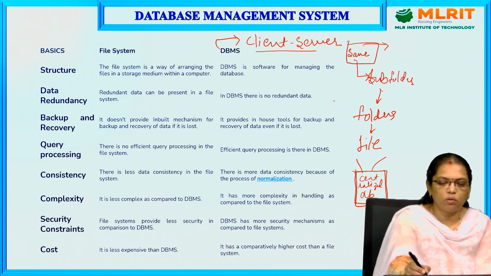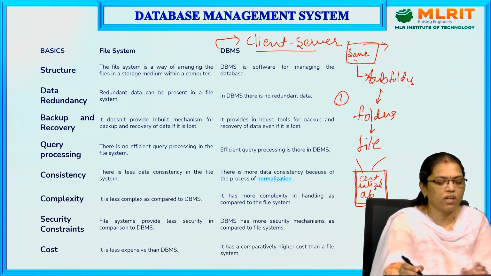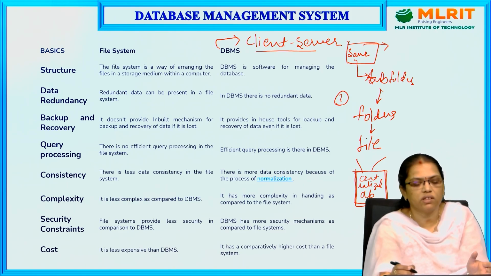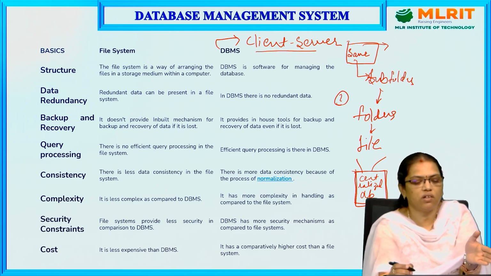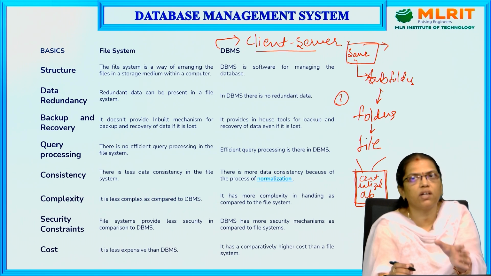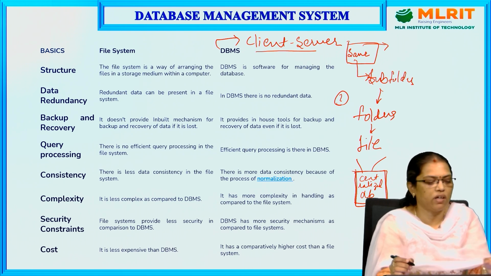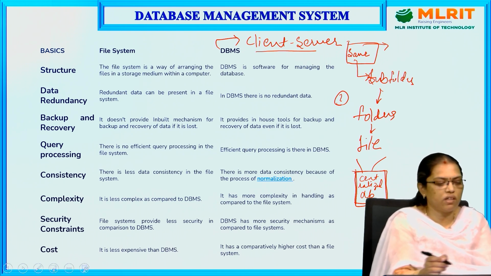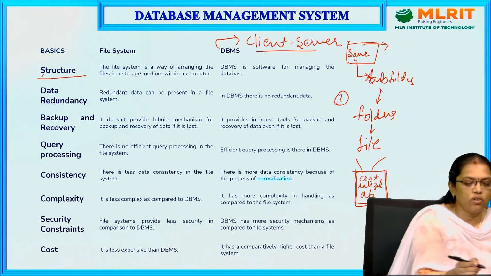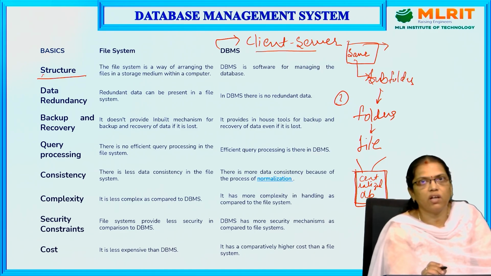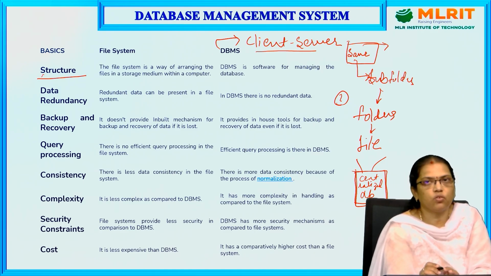Now, through these points, we will discuss the disadvantages of the file system, and through those disadvantages, what advantages the DBMS provides. The first one is structure.